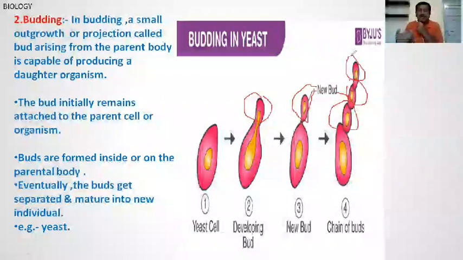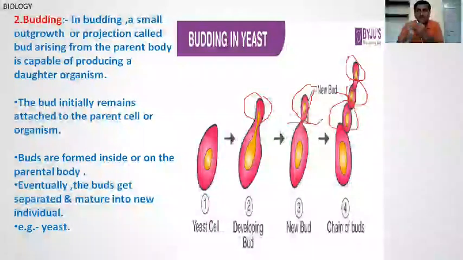The buds arising from the parent body are capable of producing daughter organisms. These buds get separated from the parents and develop into new offspring or daughter organisms like this. Okay, then the next point: the bud initially remains attached to the parent cell or organism.